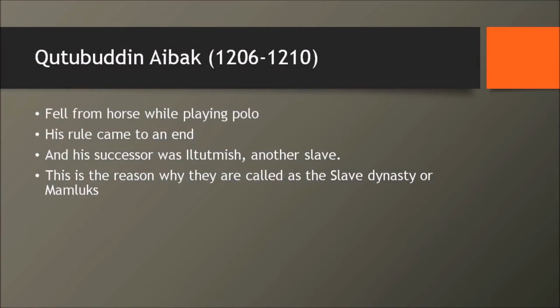But what happened to him? He was trying to play polo and he fell from the horse while playing polo and he met with a tragic death. And his rule came to an end in the year 1210. That's just 4 years, right? What a sad ending. So again, the successor of his was one Iltutmish, who was the governor of Badaun. He was another slave. You remember this quote by Muhammad Ghori that we discussed in the other lecture, right? So slaves generally become the successor because slaves were considered as good as sons.